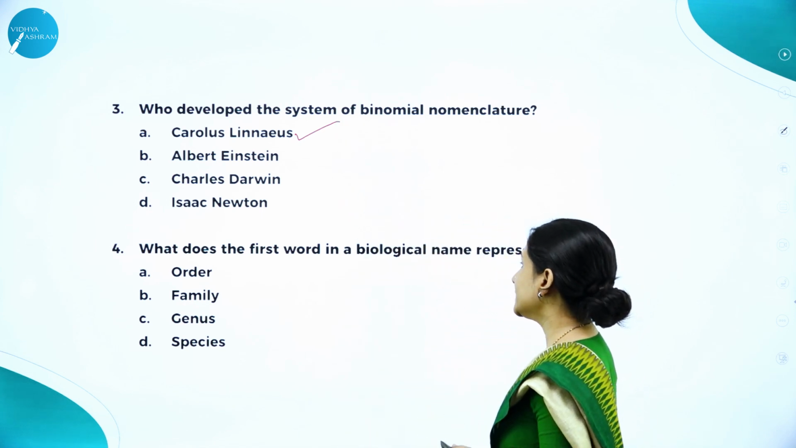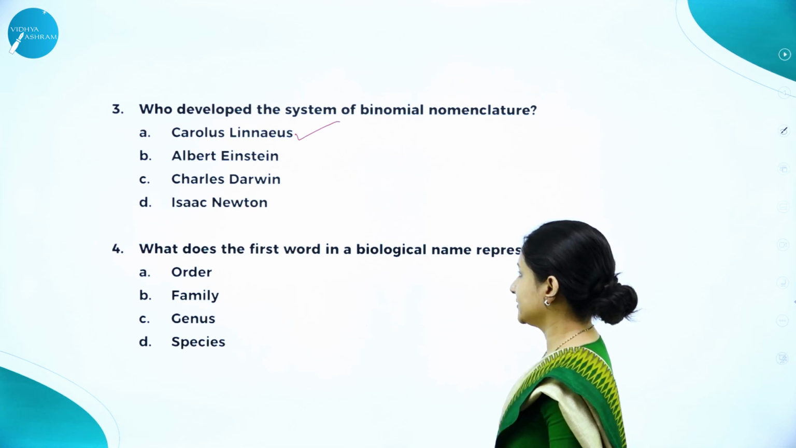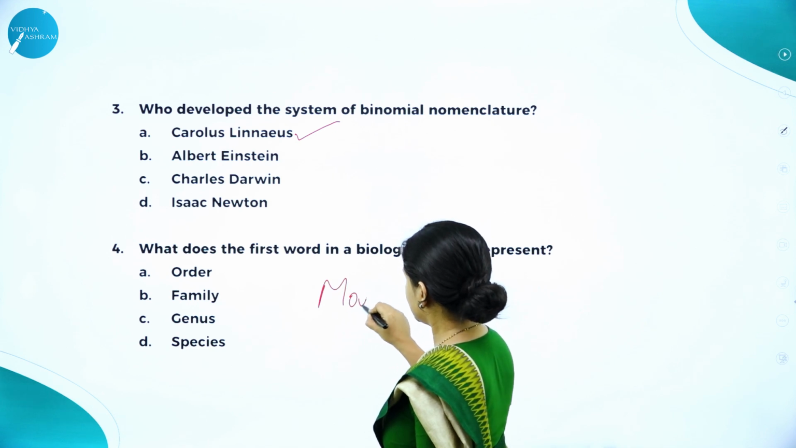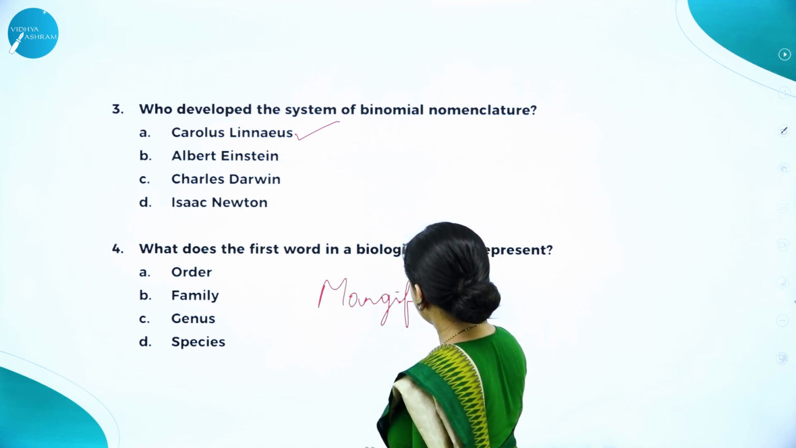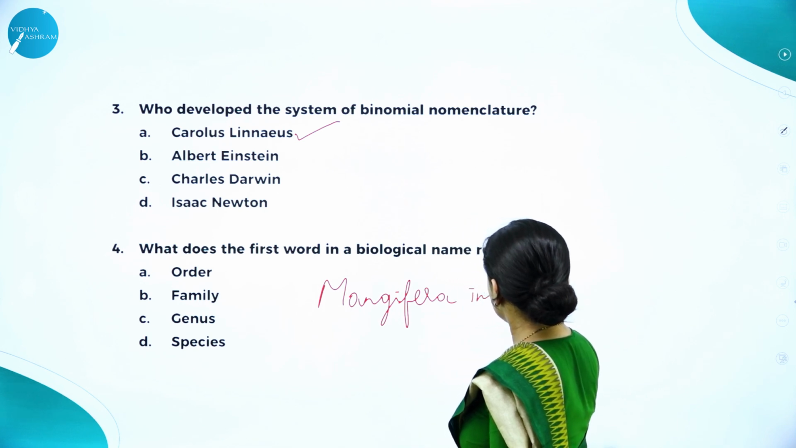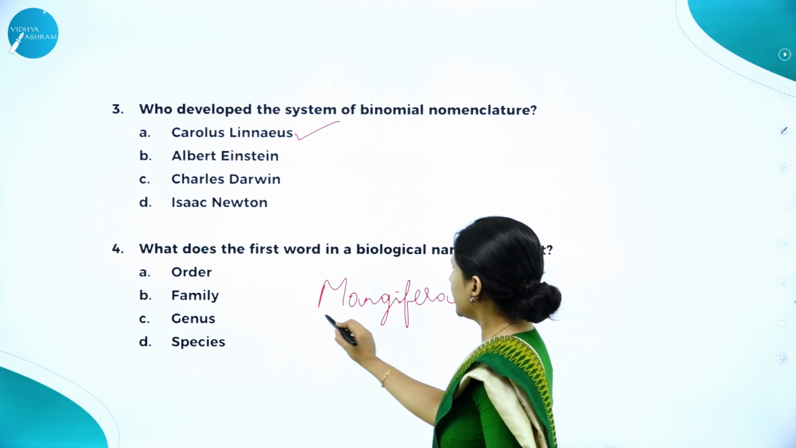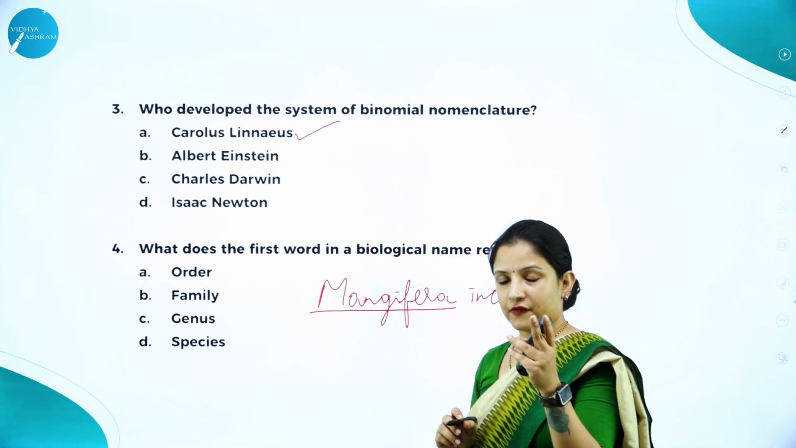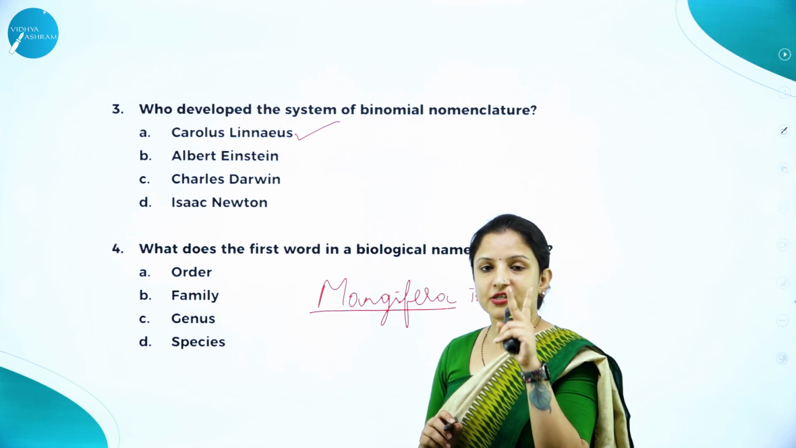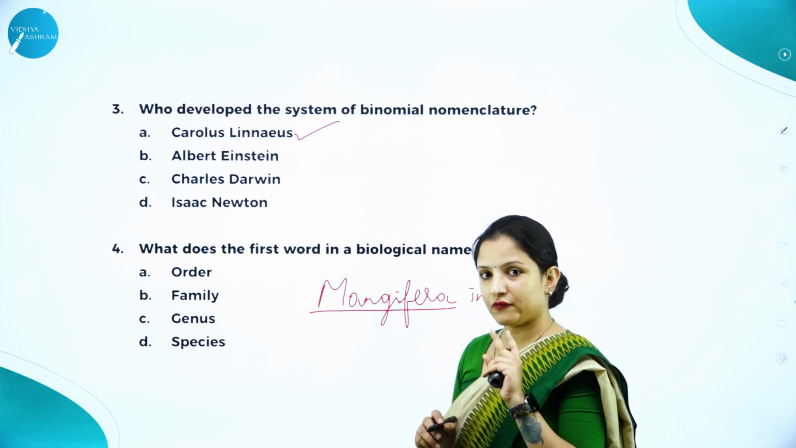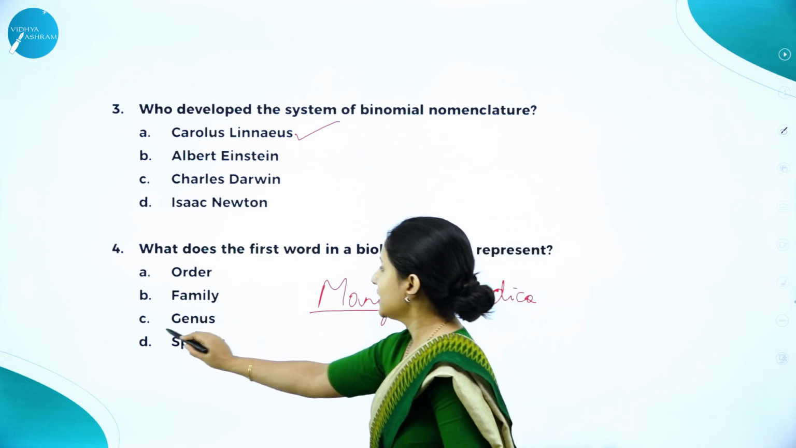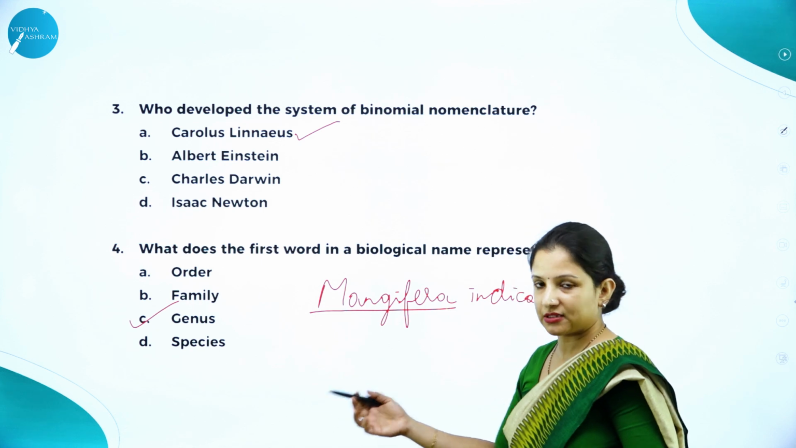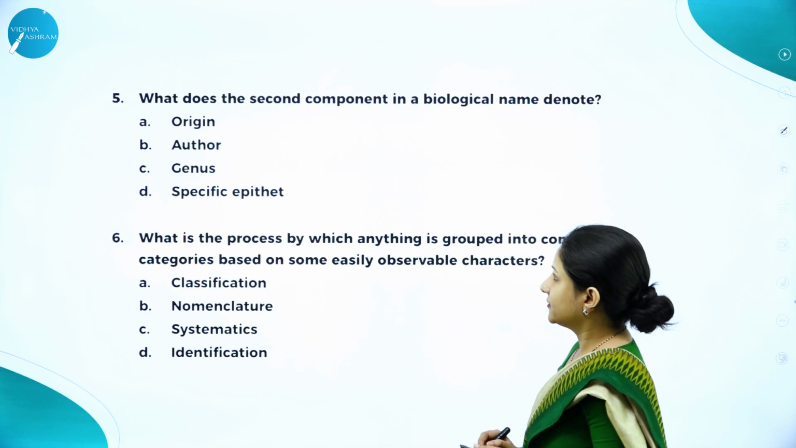Next question. What does the first word in a biological name represent? We had taken the example, right? Say for example, I'll write here Mangifera indica. What is the first word here? It is Mangifera, right? In binomial nomenclature, we learned two components. First will be the genus and the second will be the specific epithet. So, Mangifera here is the genus. So, the first word is genus. Second word will be a species or a specific epithet. So, option C is the right answer here.